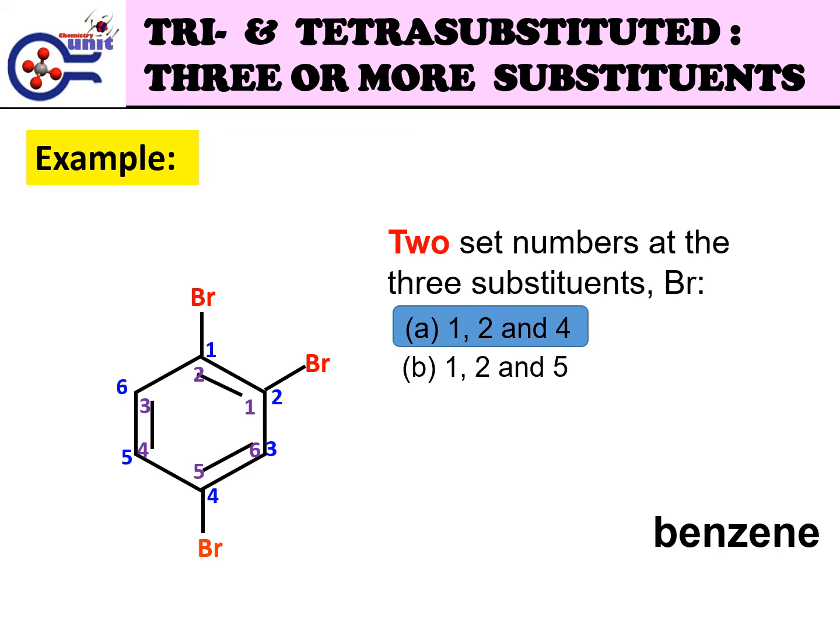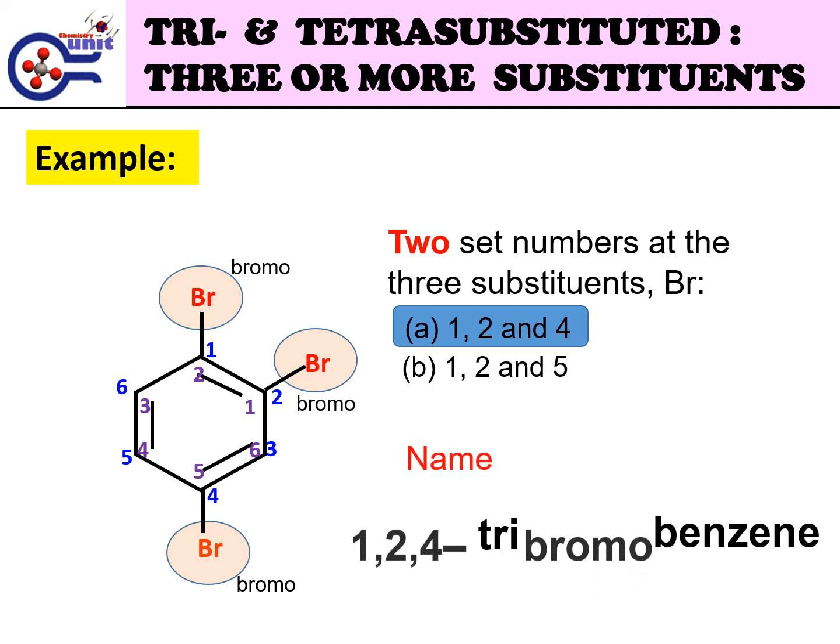This molecule has the same 3 substituents, Br, whose name is bromo. For repeating substituent names, Greek numerical prefixes are used to indicate the number. Example: 2 will use di, 3 will use tri, and 4 will use tetra, and so on. For this structure, because there are 3 of the same substituent Br, we will use tri to indicate 3. The name of this structure is 1,2,4-tribromobenzene.